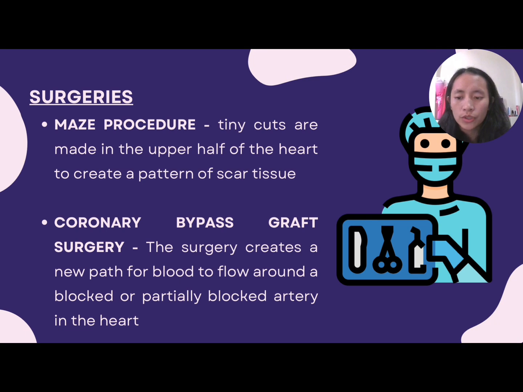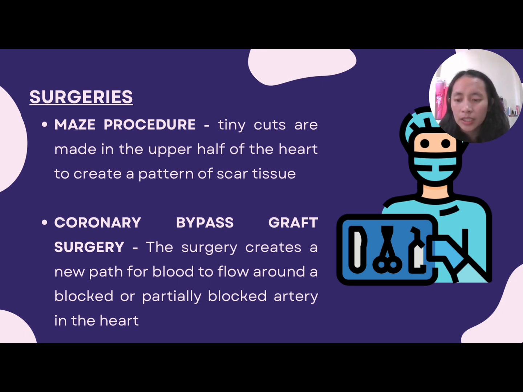For the maze procedure, a surgeon makes tiny cuts in the upper half of the heart to create a pattern of scar tissue. This pattern is called a maze. The heart signal can't pass through scar tissues, so this treatment can block stray electrical heart signals that cause some types of fast heartbeats. The maze procedure is usually done if the patient doesn't get better with other treatments or if the patient had already an open heart surgery for another reason.